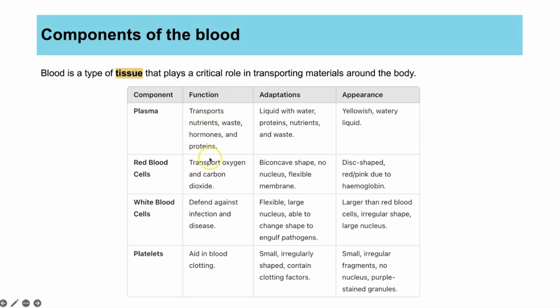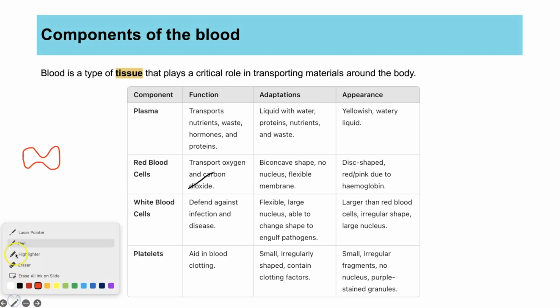The red blood cells are responsible for transporting oxygen. Now, although it says and carbon dioxide there, ignore that because that's actually something you don't need to know until A level. So you just need to know that they transport oxygen. They are biconcave, or in other words, disc-shaped, but biconcave is the phrase that they would want for the exam, which means they dip in on both sides. So it's concave on this side, but also on that side, so it's biconcave if you were to look at it from that angle. And that helps make it a little bit flexible, but also increases the surface area, so you get more oxygen diffusing in.